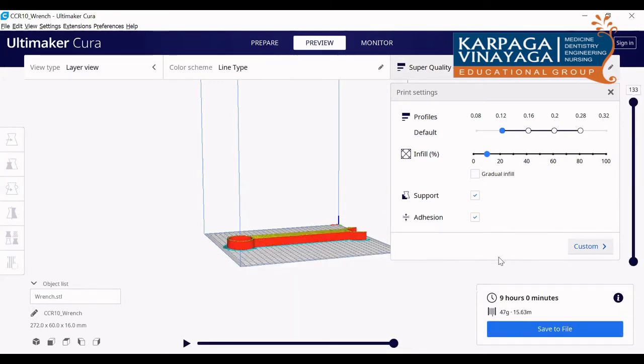Sir, you told that the honeycomb infill can be done. Now, how will we change that? I will tell you, sir. It is all there in custom. This is a recommended one. I will tell you one by one.